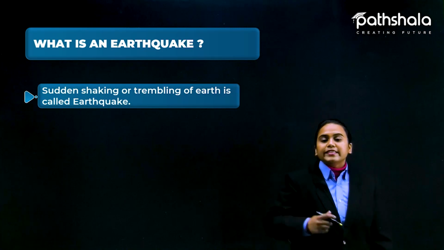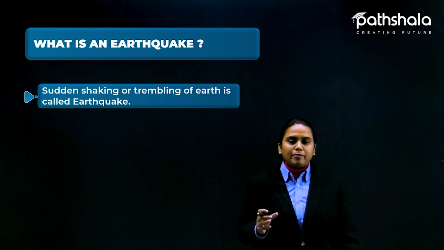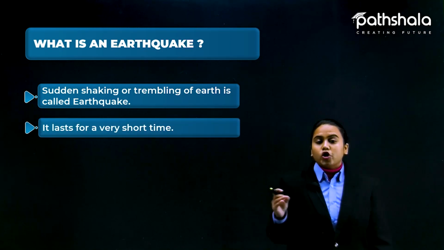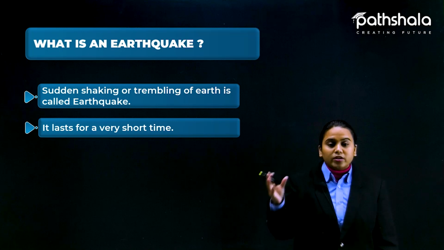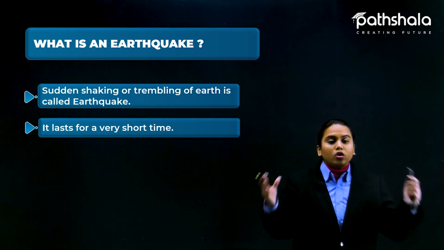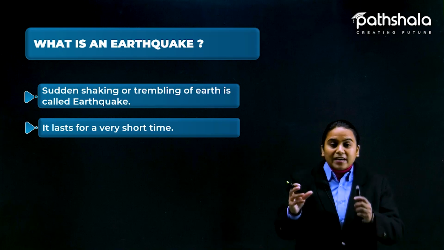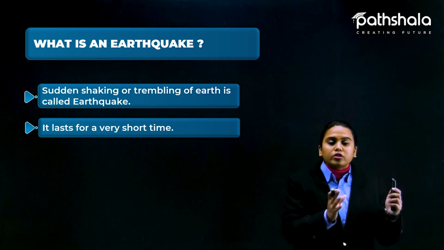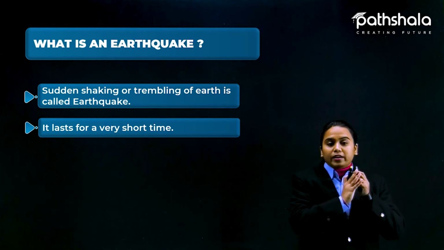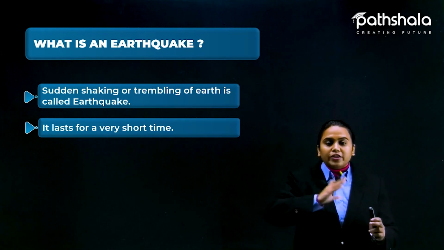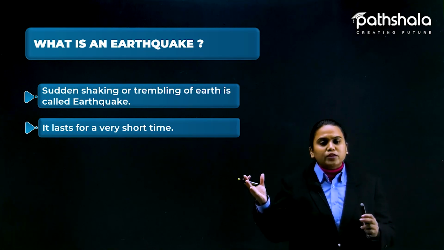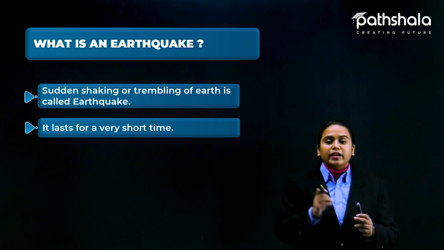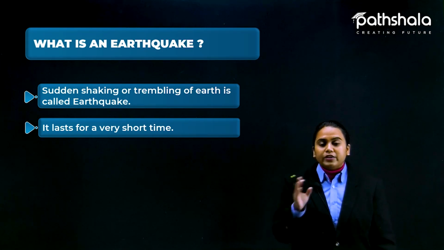Fine. So the sudden shaking or tremor of the earth is called an earthquake, and it lasts for a very short time. It is not like this natural disaster lasts for a long time. It is very short but very hazardous. In a very short period of time, it brings lots of calamities, lots of loss of lives, and lots of dangerous things. Buildings fall during this short period, and lakhs of people have been killed. So this is a very dangerous thing.